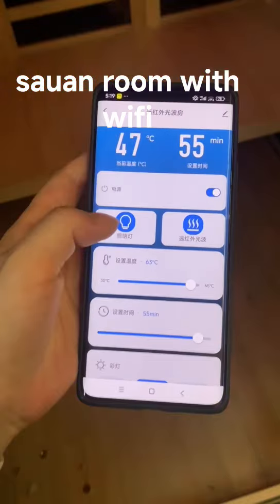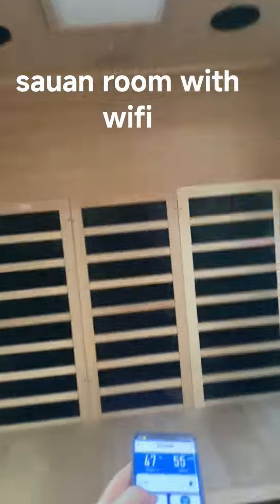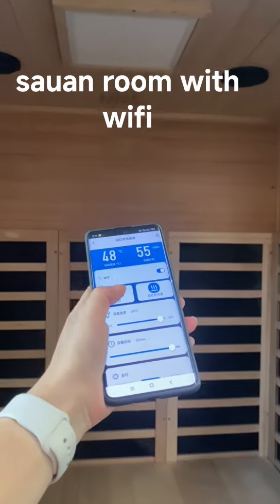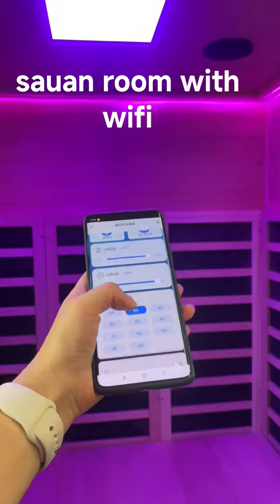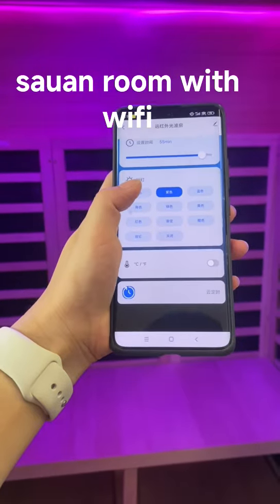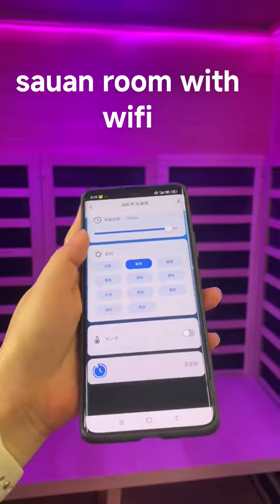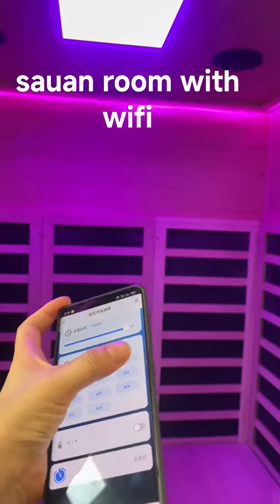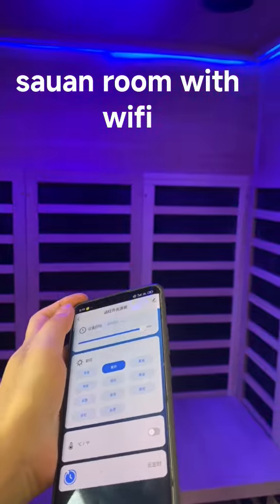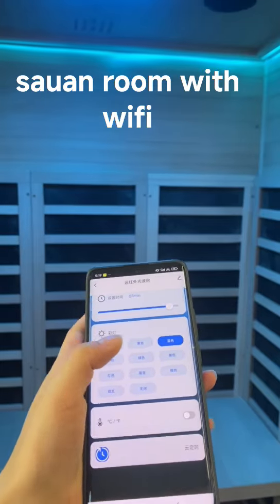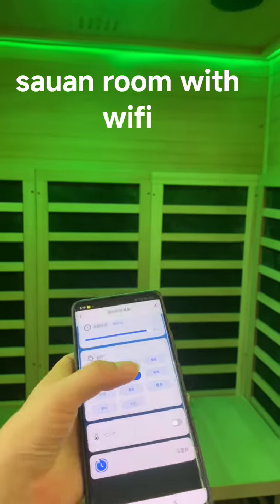You can see it and turn on. Wi-Fi can be okay for it. Color. You can say white color, purple color, blue color, green color, green.